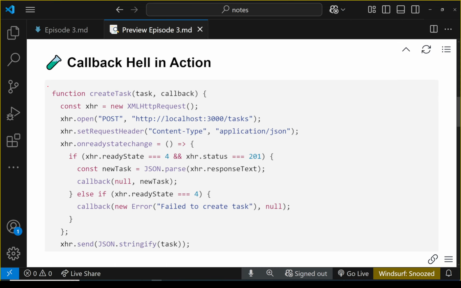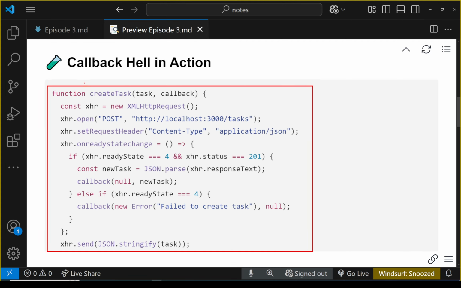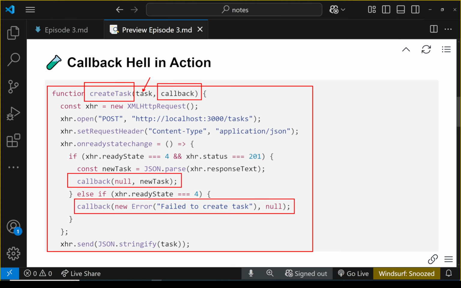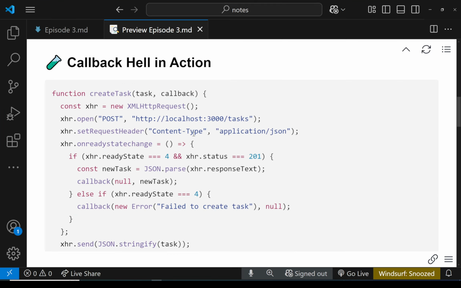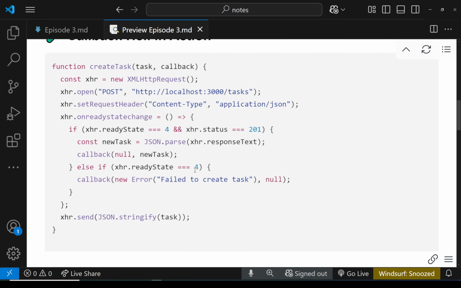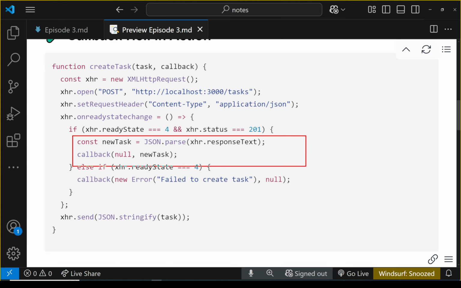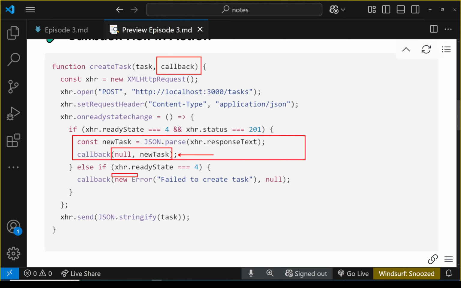We've got, as you can see, this function, create task, which is going to receive a task to create and a callback, and the callback is going to be invoked here. So you're already familiar with this code. We saw this, I think, in episode number 2. So this is the first asynchronous operation, create task, receiving a task, receiving a callback, and if, for example, the operation is successfully completed, use that callback to invoke another function with these 2 parameters, and if it is not successful, use the same callback to invoke the function with these parameters.